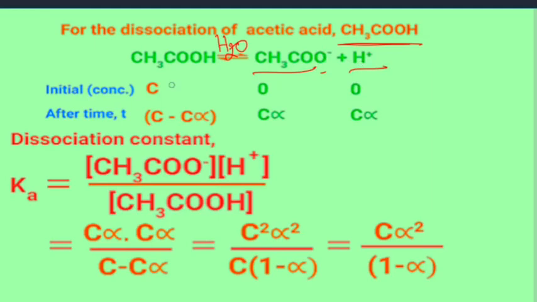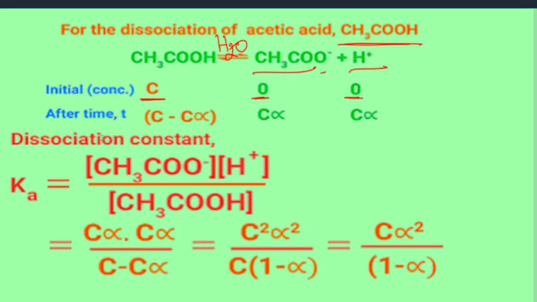Initial concentration of acetic acid is suppose C, the concentration in moles per liter, meaning C moles dissolved in 1 liter. Initially the acetate ion and hydrogen ion are 0, before adding water.